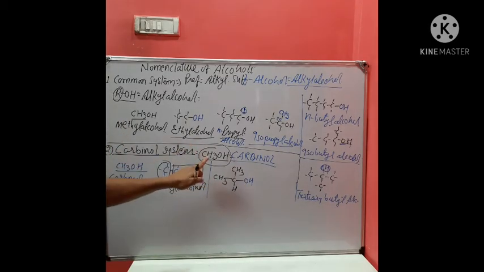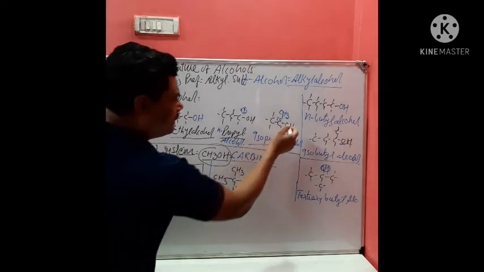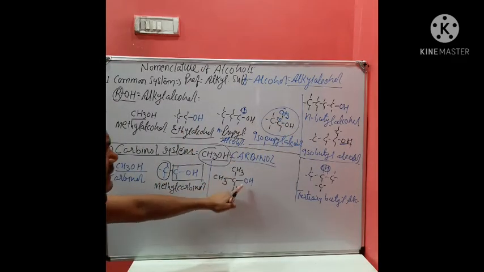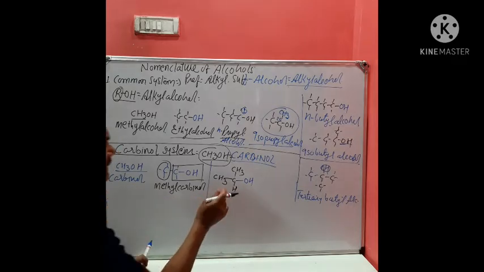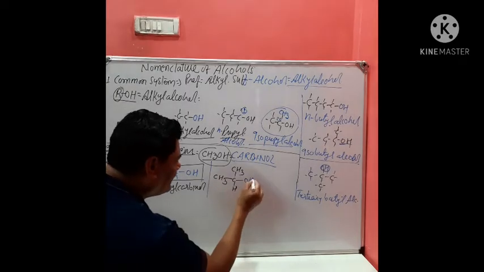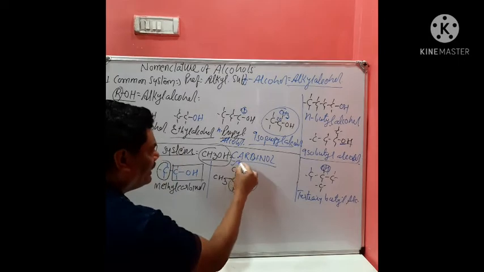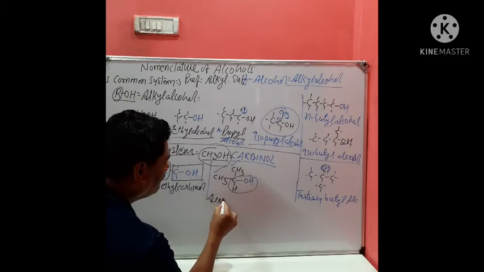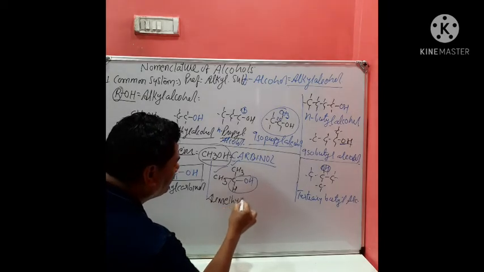Check it. Now this portion is the carbinol, so 2 methyls are there. This is called dimethyl carbinol.